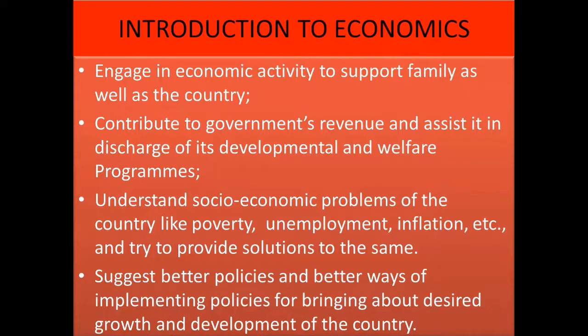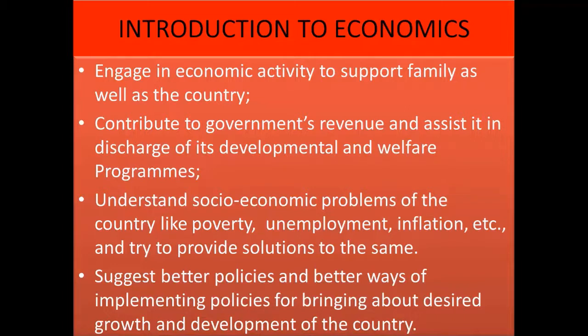Next one, engage in economic activity to support family as well as the country. The study of economics helps us to engage in some economic activity, to engage in some work to support our family as well as the country.